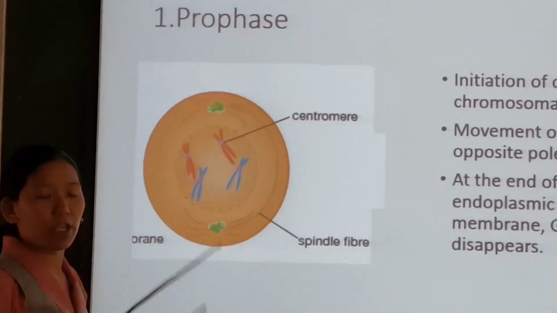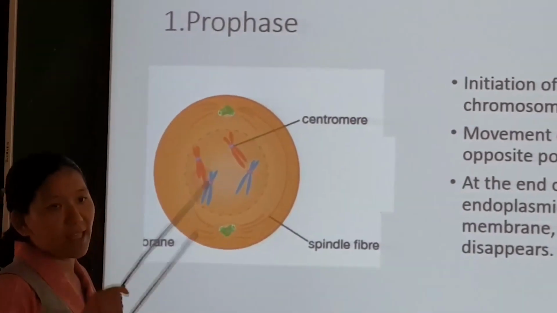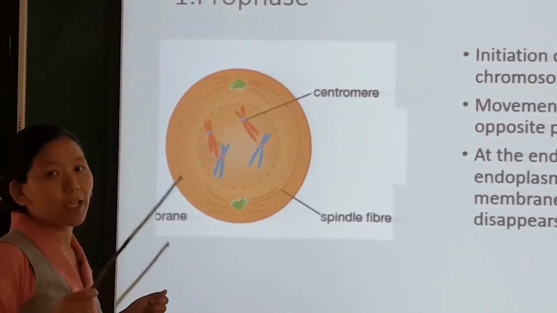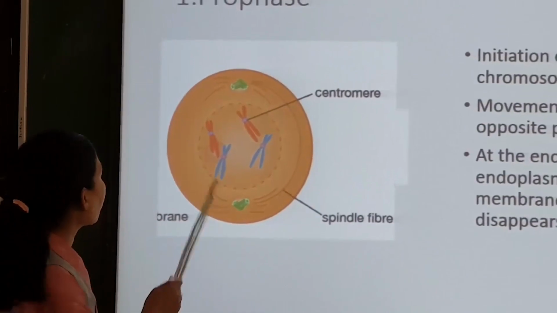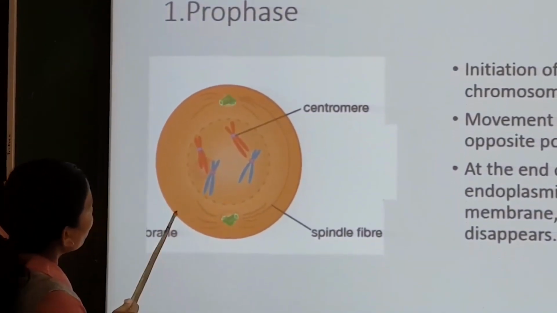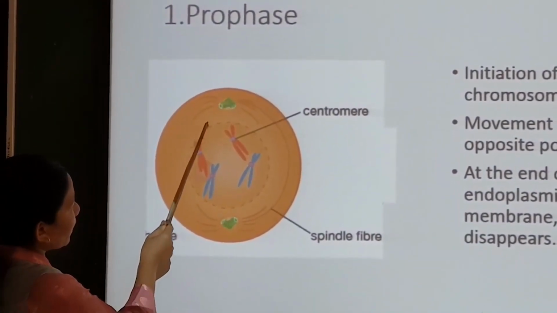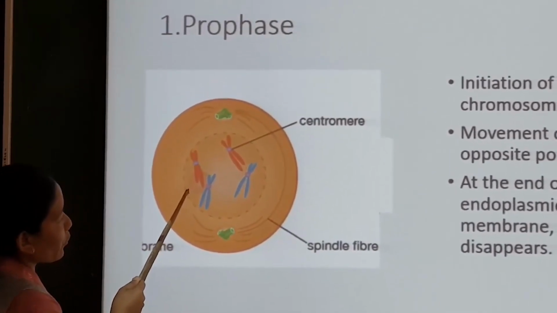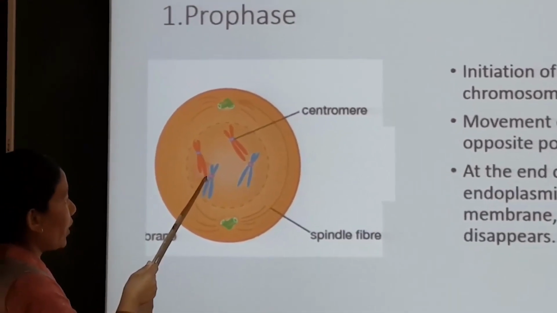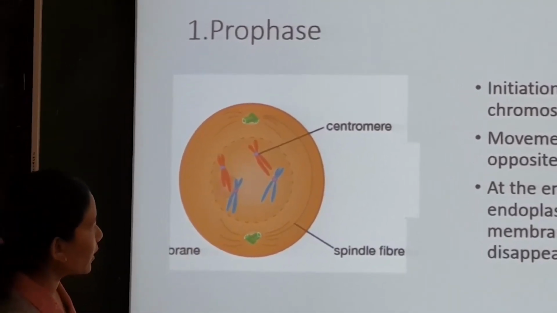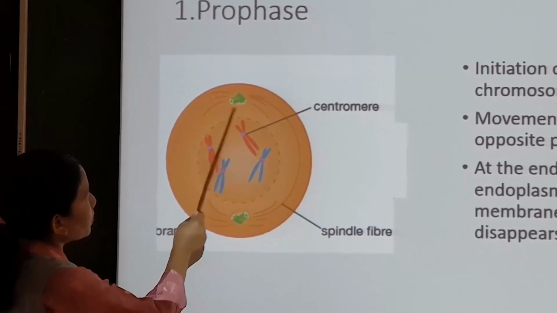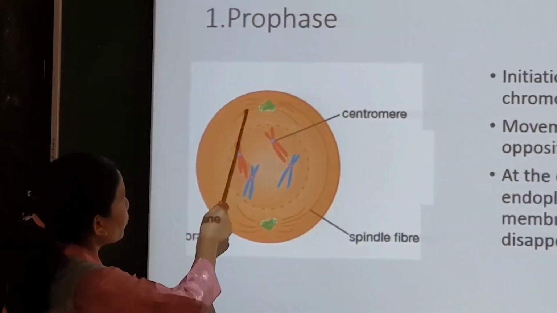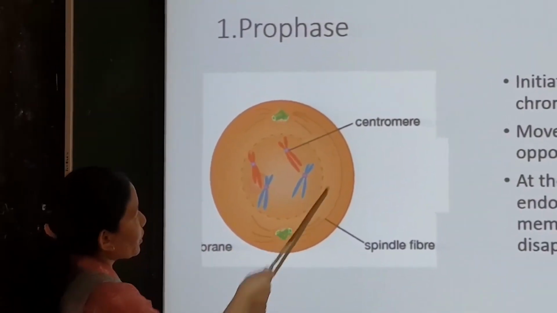The chromatin, which during the interphase stage is thread-like, now starts to condense. When it coils, it thickens and the length becomes shorter. By the end of prophase, you will find that the nuclear envelope disintegrates, the nucleolus also disintegrates, and the chromosomes have coiled and thickened. You will not be able to observe the other organelles. They disappear, and the centrioles start to produce asters and then spindle fibers.